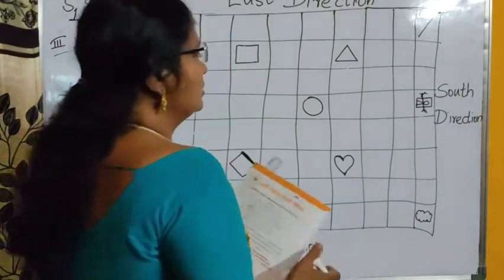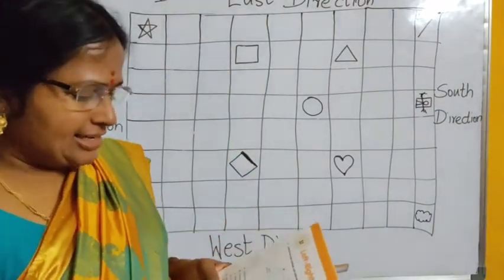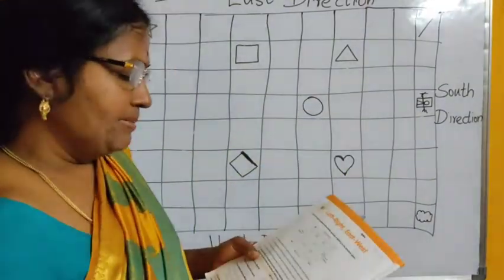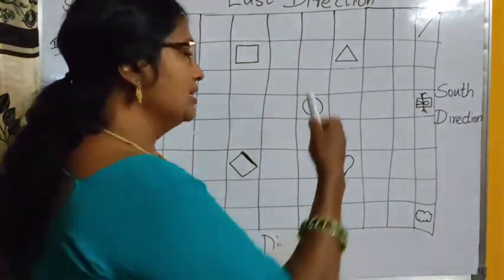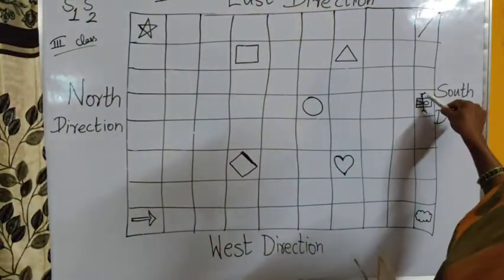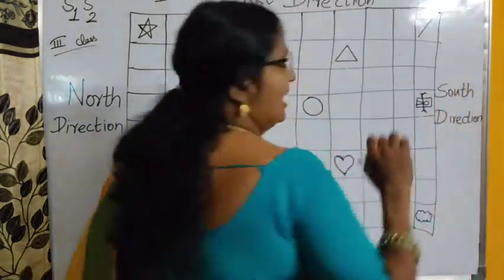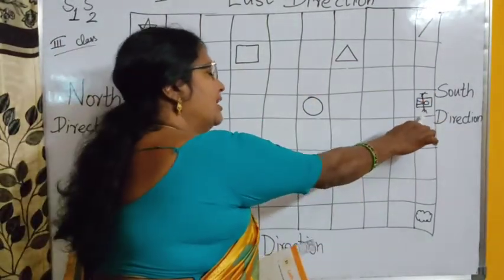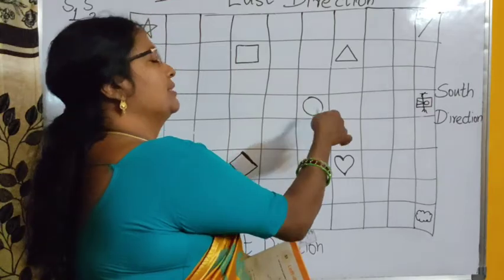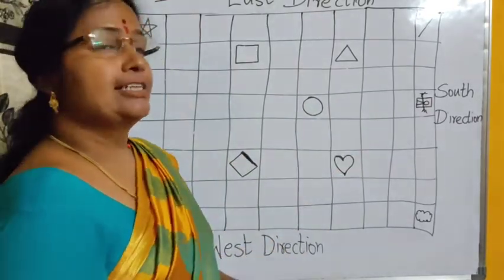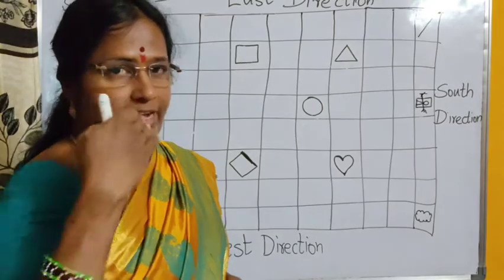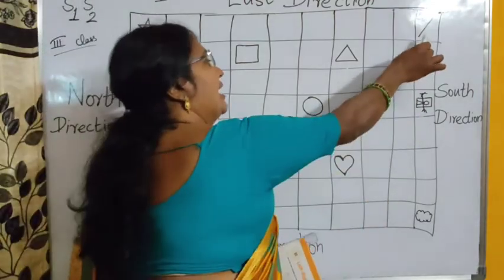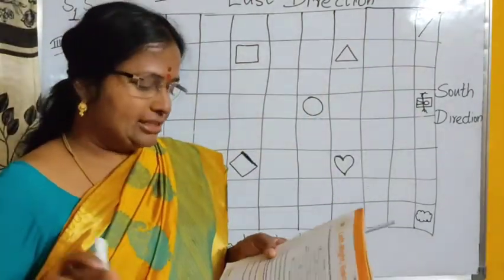So what are they asking? If we are standing on the rectangle and facing the circle, then which symbol is to our right? This is the right side, and the right side will be the line. We have the line on the right side. They are asking, if your face is towards the circle, which symbol is towards your right? The line is there. That is B.